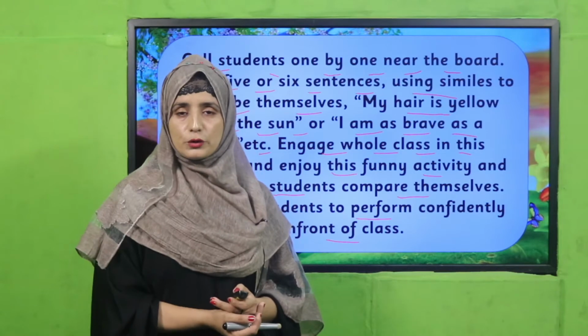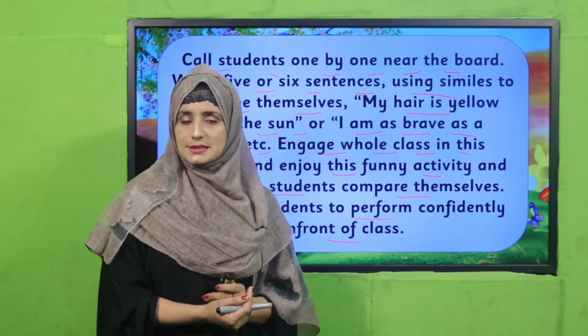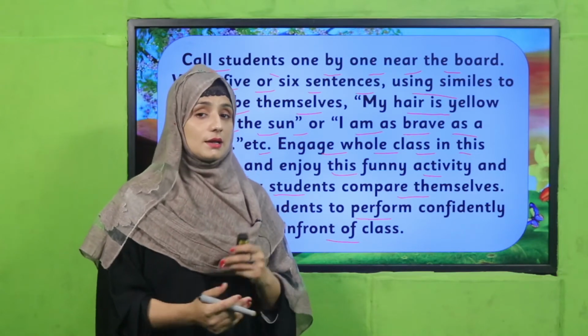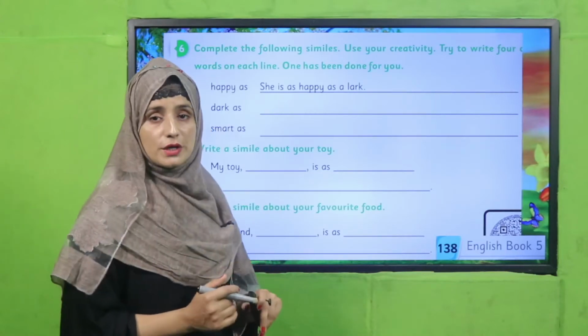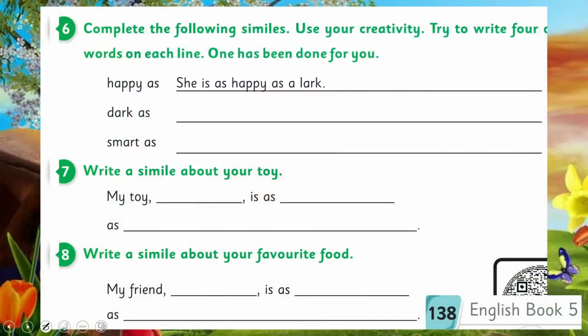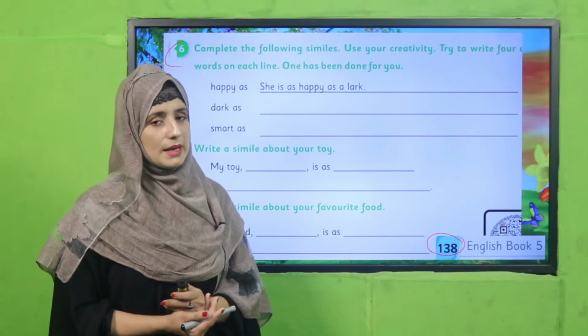Welcome back. Good, my dear students. I hope you have enjoyed it a lot, because the whole class discussed, shared and compared. Good. So let's see what we have to do now. It's now our time to perform an individual activity in our book. On page number 138, my dear students, open your book, and do question numbers 6, 7 and 8. These are all related to simile, using the activity that we have done right now. So you have to perform all this in your book. I'm waiting for you. Perform this in your book and then come back.